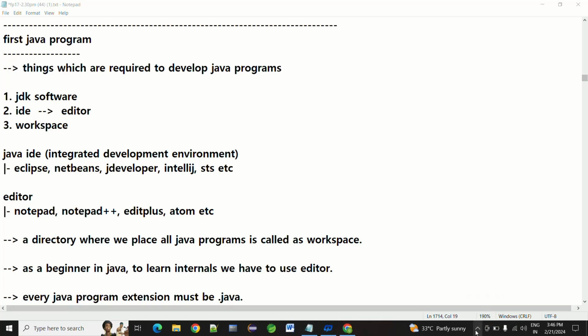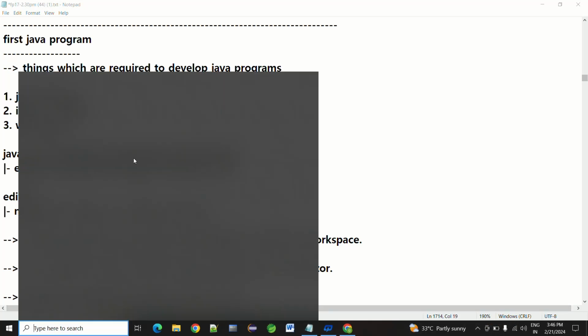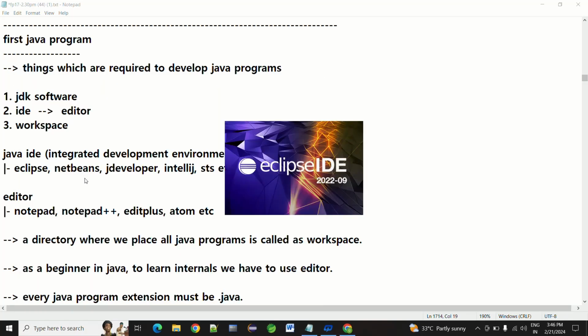Try to open Eclipse IDE. Open the search bar and type Java developers. It's loading. It takes 1 to 1.5 minutes to load all the files in the IDE. In Eclipse IDE, they kept all the files, so when we write the program and compile it, it responds immediately. That is why it is still loading.